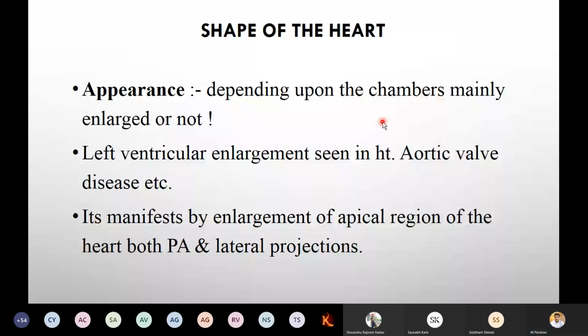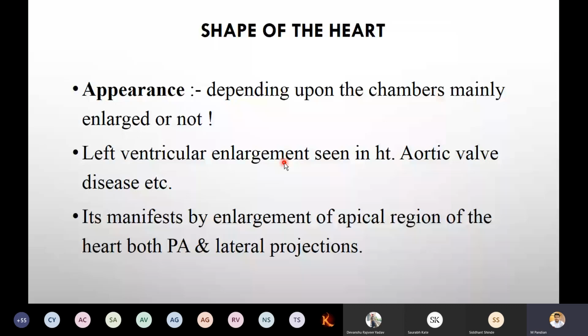Left ventricle enlargement is seen in aortic valve disease, etc. It manifests by the enlargement of the apical region of the heart, in both PA and lateral projection. So, in this PPT I said, when you get left ventricular enlargement, in which case do you get it? Aortic valve disease.